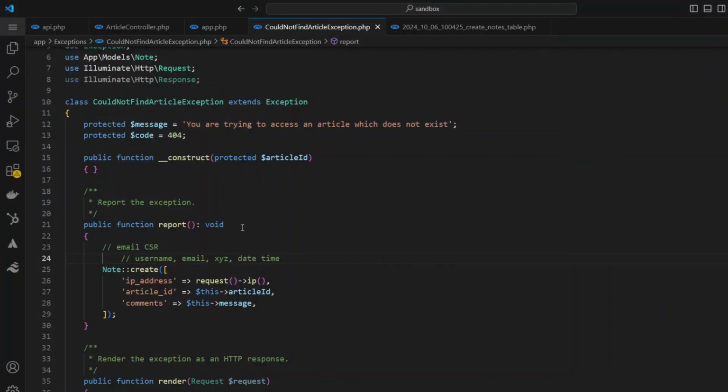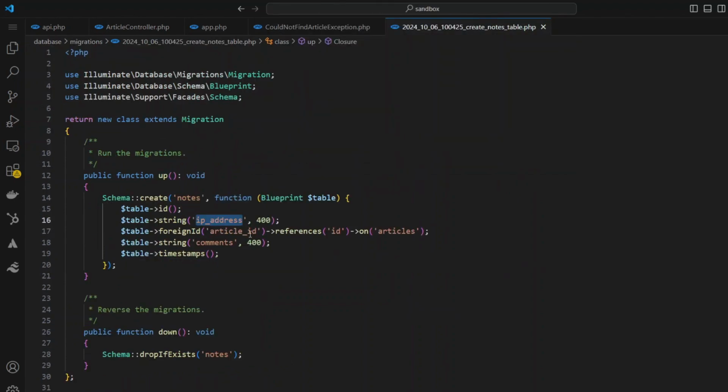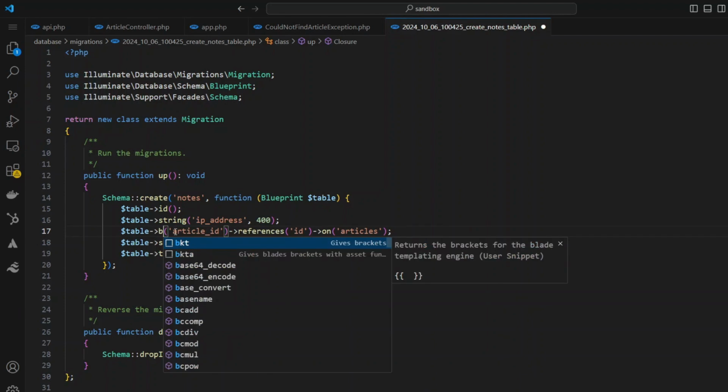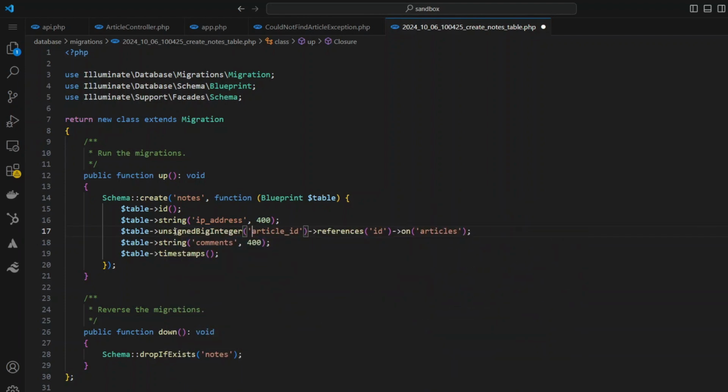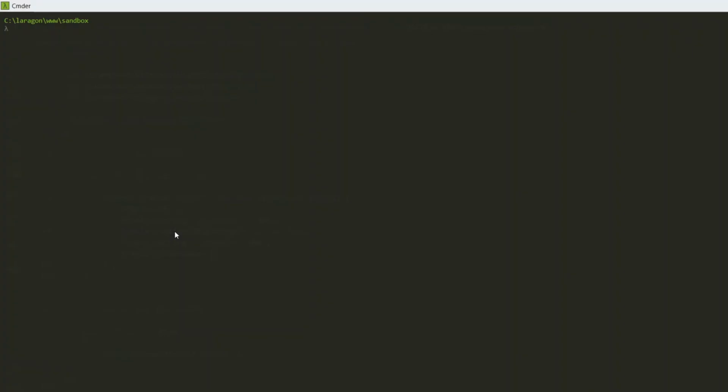It was in my migrations file. I'm going to hit Control P, write down create notes. And over here, I'm saying that whatever ID I save needs to be in the articles table, which clearly is not going to exist. So if an ID doesn't exist in the articles table, I can't save that error. So I'm going to change this to unsigned big integer, and then I'm just going to remove all this other stuff. Now I need to run the migration again. I'm going to switch to my console, write down php artisan migrate:fresh, and let's just seed the whole thing.